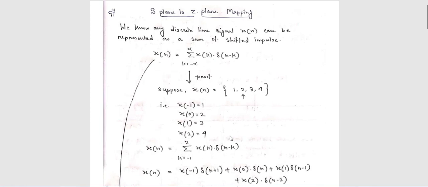That means from this you can say any discrete time signal can be represented with the help of shifted impulse. Sometimes this is asked in examination, how can you prove that any discrete time signal can be represented by a shifted impulse. Then you have to prove this, just like take an example.